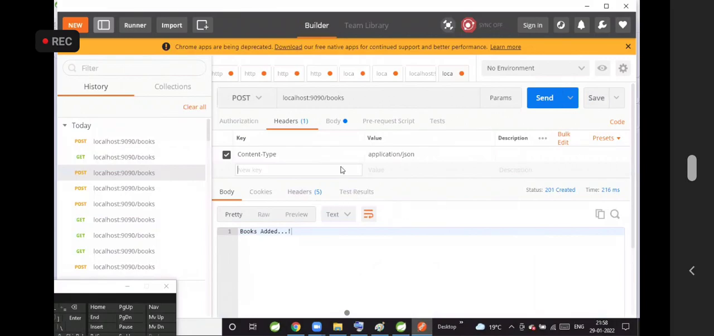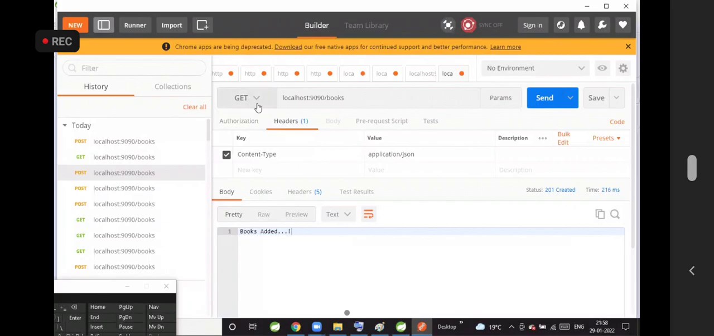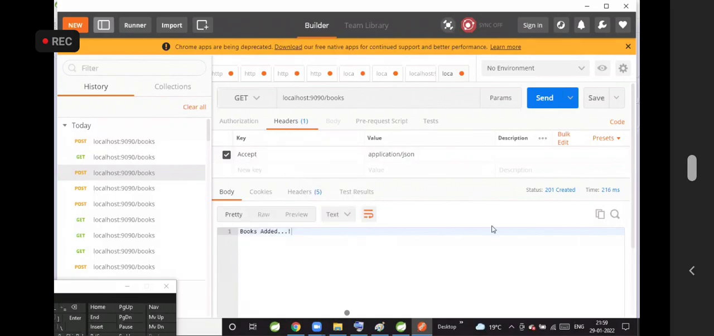Now, next, come back to the GET request method. I have selected the GET request method. Now, localhost:9090/books. Whenever we are getting the response from the API, we will expect the response in JSON format or text format. How can we tell the REST API that we want the response in JSON or XML? Content type header or accept header? Accept header. Accept is application/JSON for the GET request.